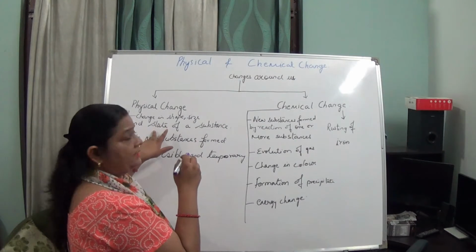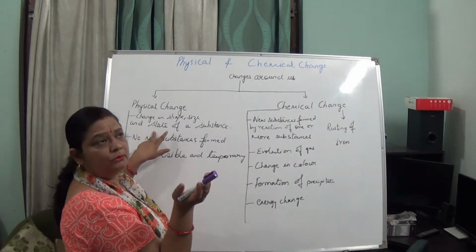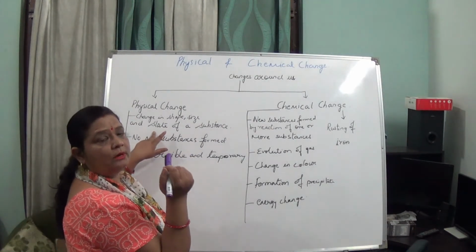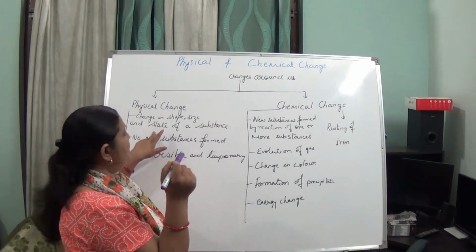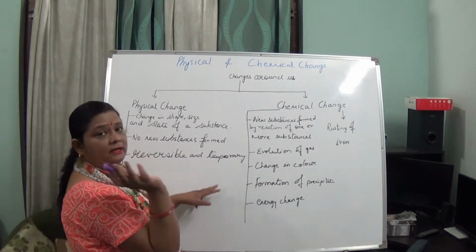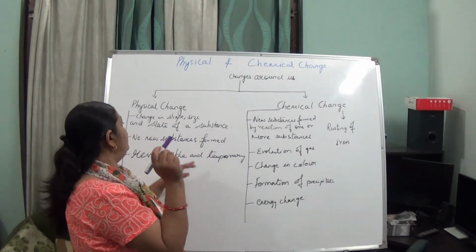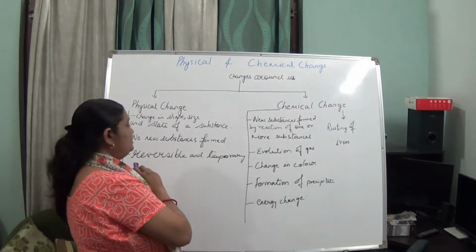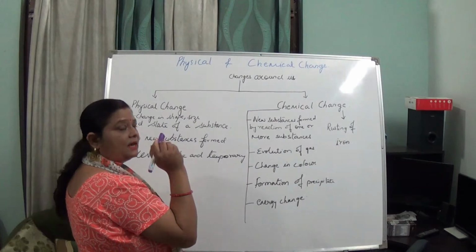And state: ice can be converted into liquid water by raising the temperature, and if we boil that water it changes into the gaseous state, and if the gaseous state is cooled you get the solid state of that water, that is ice.